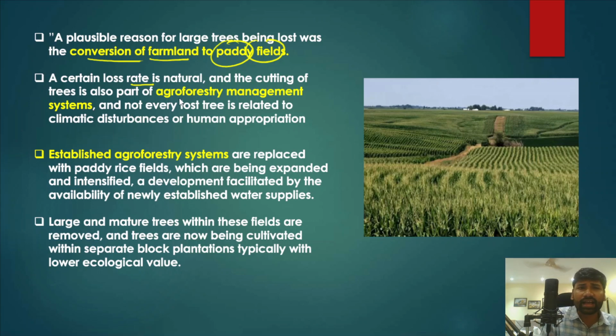And apart from that, India's agroforestry management is also contributing to the declining number of trees in the Indian farmlands. If you look at India's established agroforestry systems, they are replaced with paddy rice fields, and this is one factor where trees are being cut down. And when trees are being cut down, more and more area will be brought under farming. So paddy or rice farming has expanded and intensified in recent times, and this is a development facilitated by the availability of newly established water supplies.